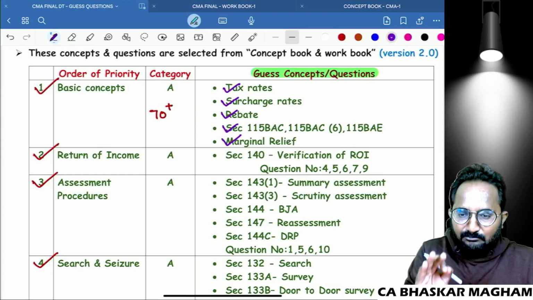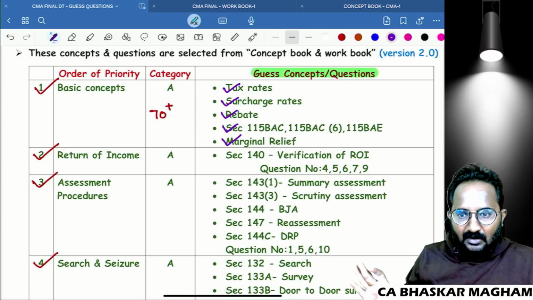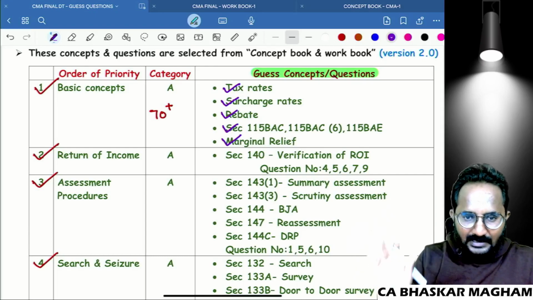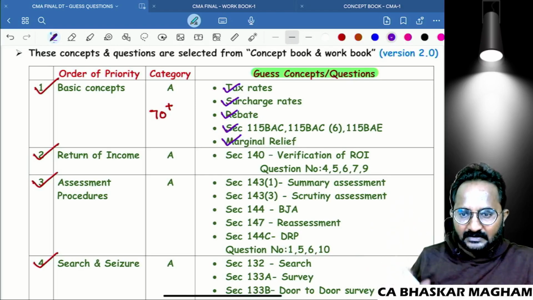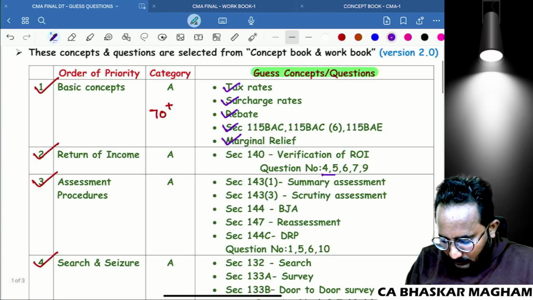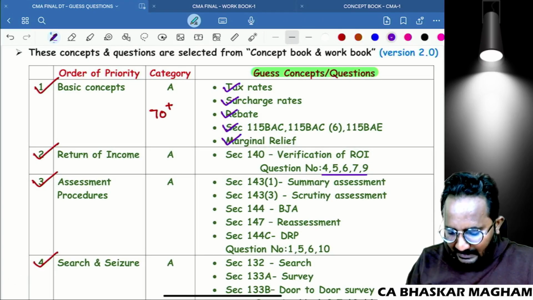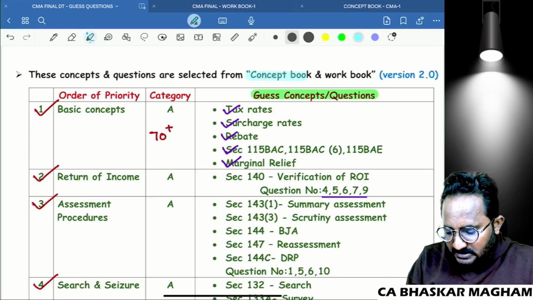Don't invest more and more time in the basic chapters. Just refer to the concepts. Definitely you will remember all the things in your examination. Don't think about it. Don't lose your confidence also. Just refer to the concepts. Enough. Next, while you are preparing return of income, please solve these questions. I am mentioning the question numbers as well as concept headings, all from the version 2 material.